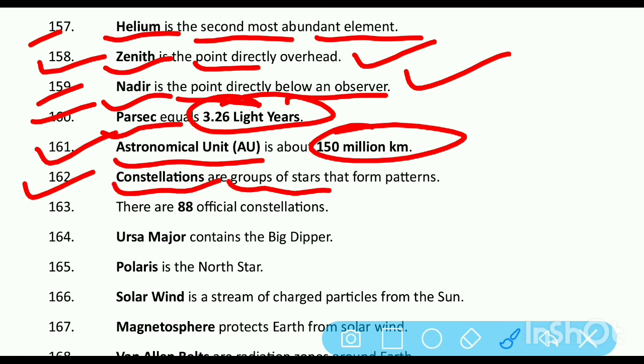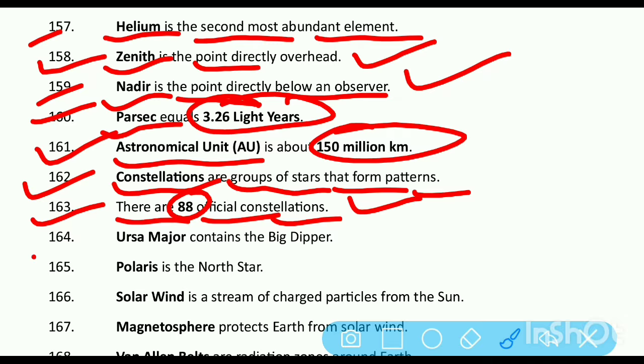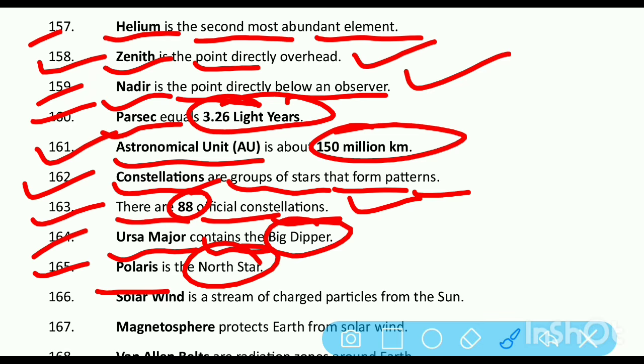Constellations are groups of stars that form patterns. There are 88 official constellations. Ursa Major contains the Big Dipper. Polaris is the North Star. Solar wind is a stream of charged particles from the Sun.